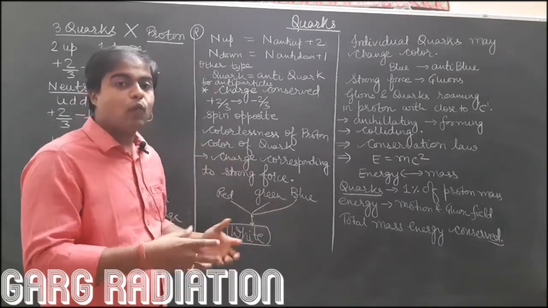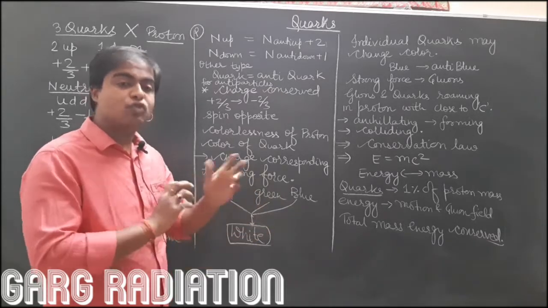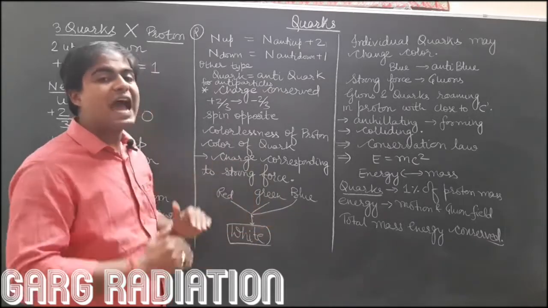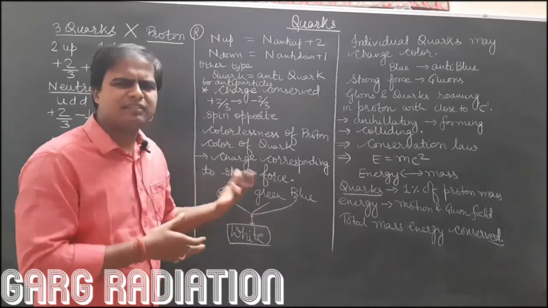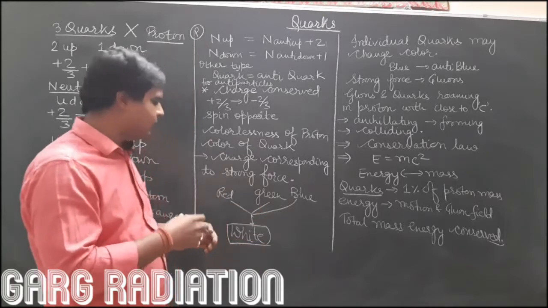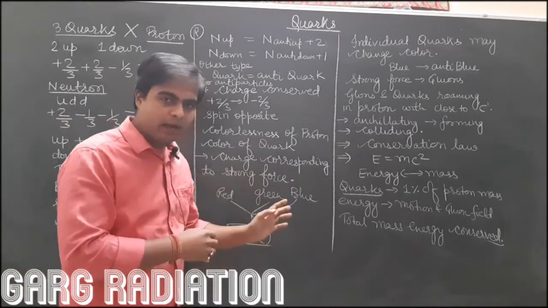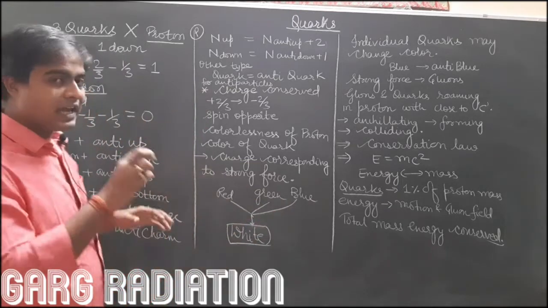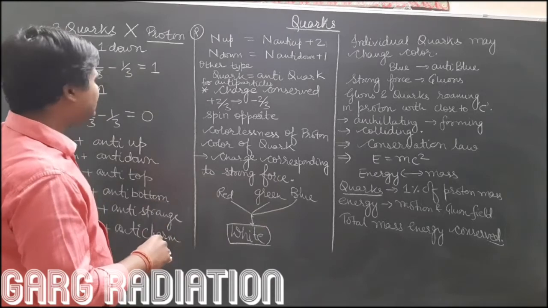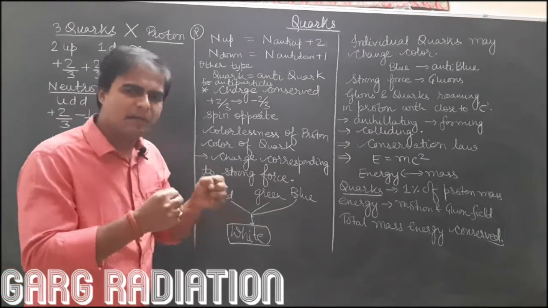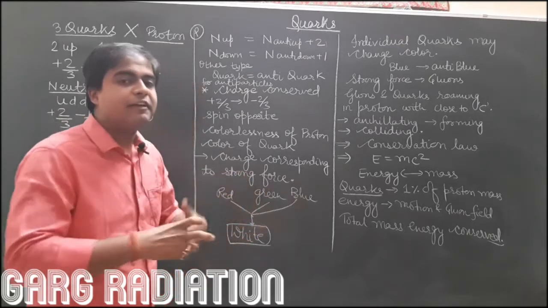To represent the property of quarks which enables them to apply strong force, we have given that property the name color, and the colors we have named are red, green and blue. We know that these are the primary colors and together they make white. So here you have seen that we have three quarks. These are called valence quarks. These quarks must be there in the proton and neutron, and they must have three different colors.